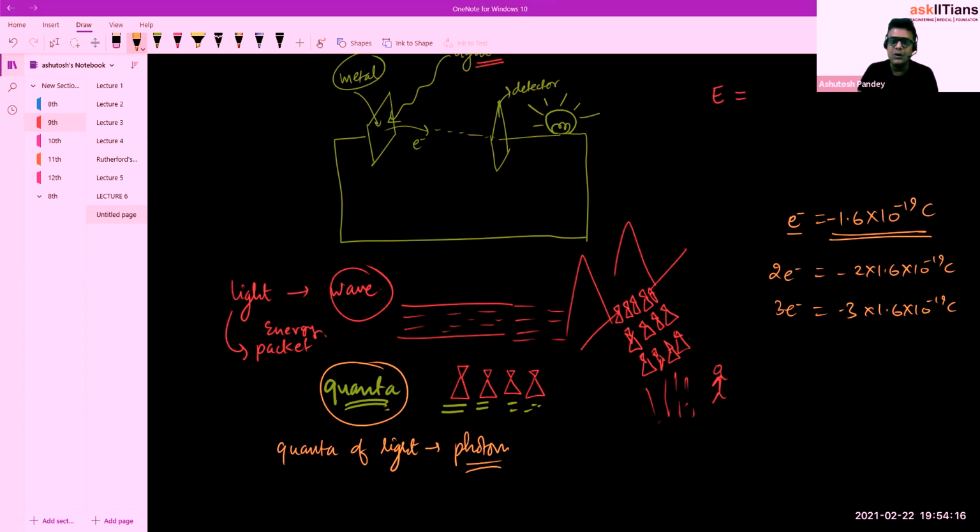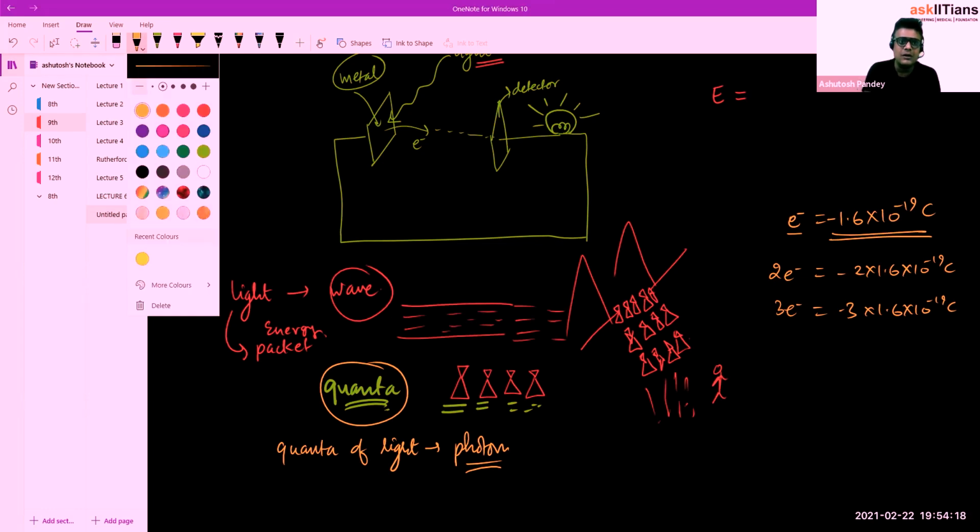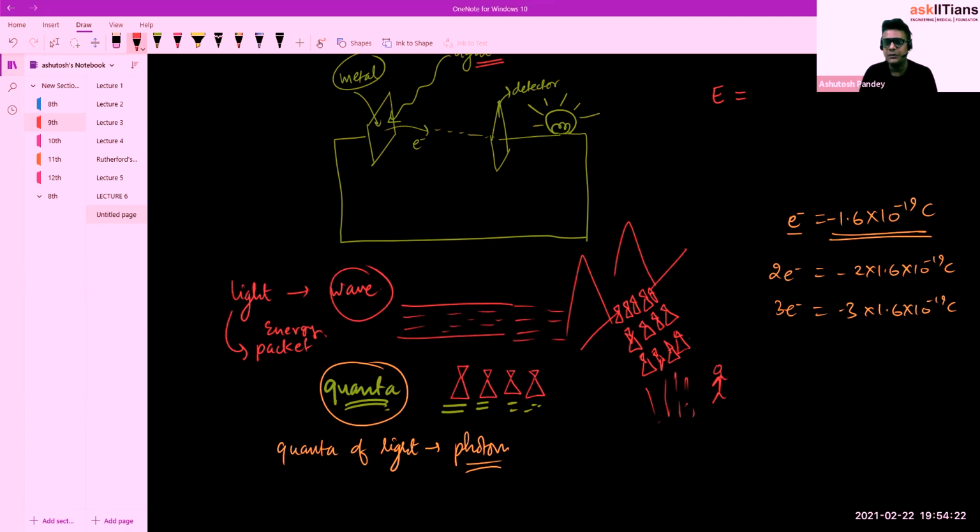So this smallest charge is called the quanta of electric charge, and all higher charges are integral multiples, a whole number times this smallest value.